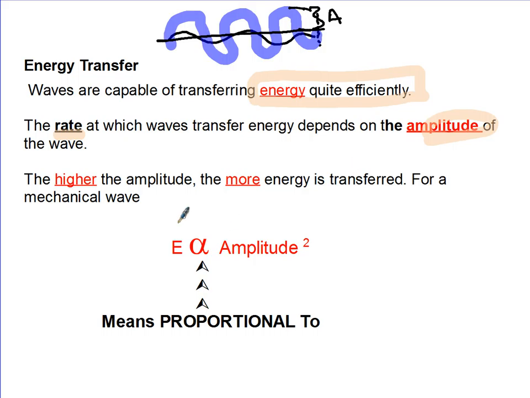For convenience sake, we're just going to comment that the energy in a wave is proportional, that's what this funky alpha means, it's proportional to the amplitude squared. So since energy is proportional to amplitude squared, we can see increasing the amplitude by a little bit will quickly increase the energy stored in a wave.